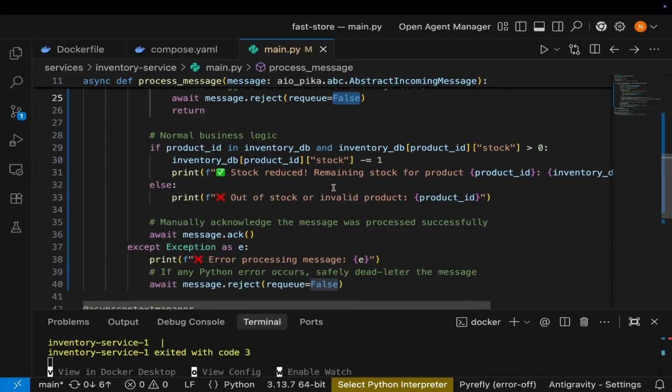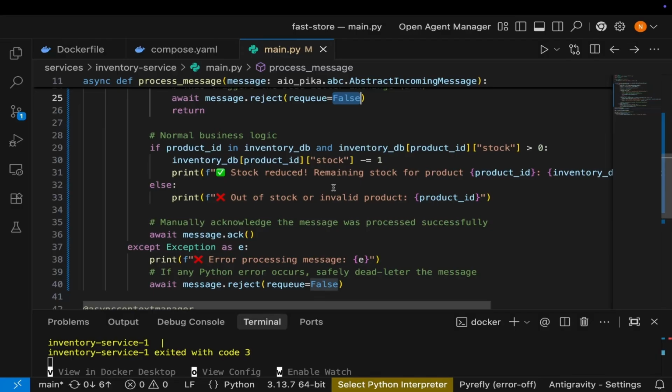Now, there's something crucial about RabbitMQ that you must know. You cannot change the arguments of an existing queue. Because we created the order events queue earlier without the DLQ arguments, RabbitMQ will throw an error if we try to redeclare it.